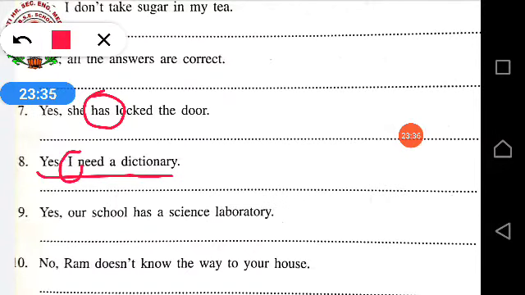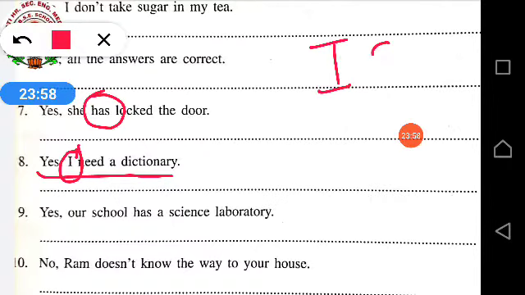But by seeing I, you can understand that it is singular. A single person is replying. When can a single person reply? When someone else asks that person a question. Like for example, if I ask you a question, then only you will reply. So how many people are here? Two.